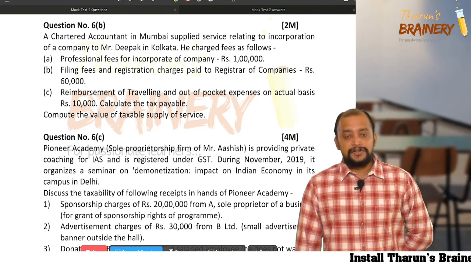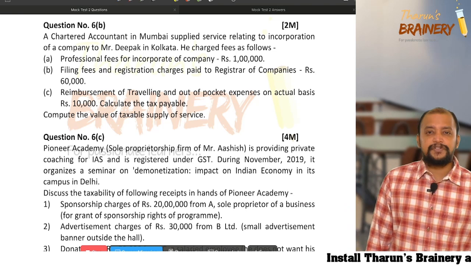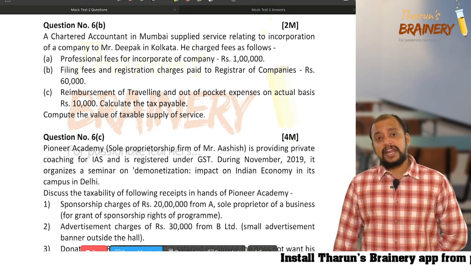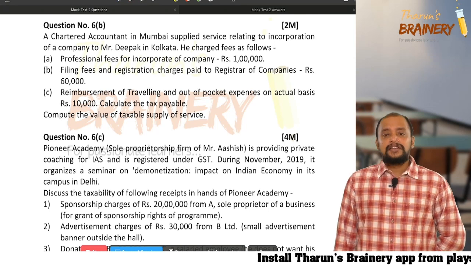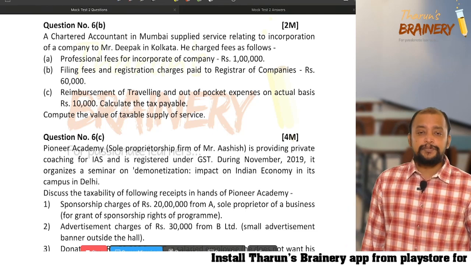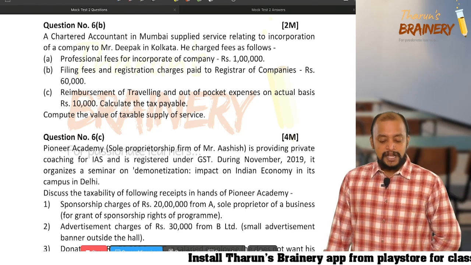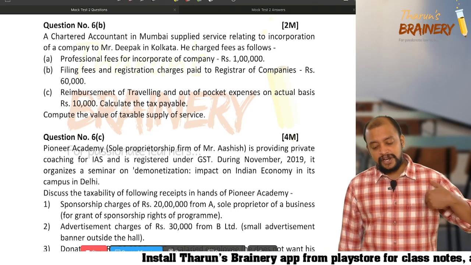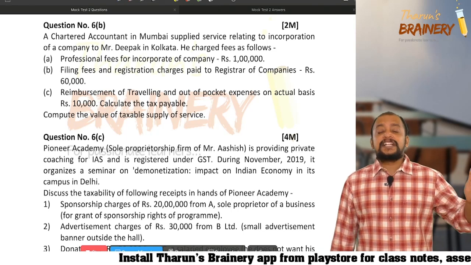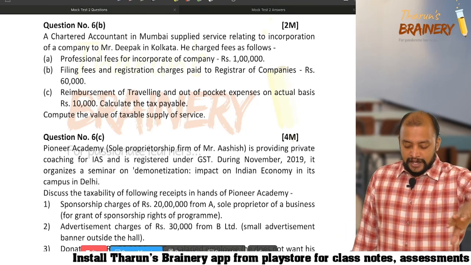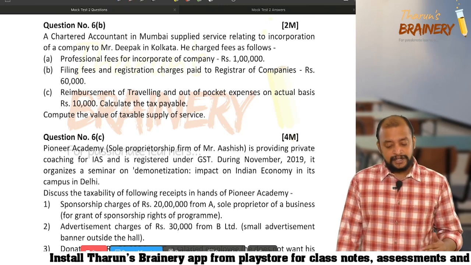Now this is purely a practical question just for 2 marks. Therefore you don't have to write too much, you just arrive at the answer and that is sufficient. First we need to take the professional fee. So give a heading, computation of value of taxable supply: professional fee to incorporate a company 1 lakh. Filing fees and registration charges paid to registrar are expenditure incurred as a pure agent and will not be included in the value. Therefore don't include 60,000.